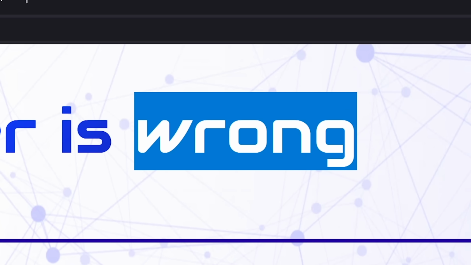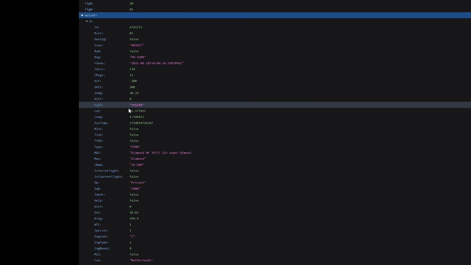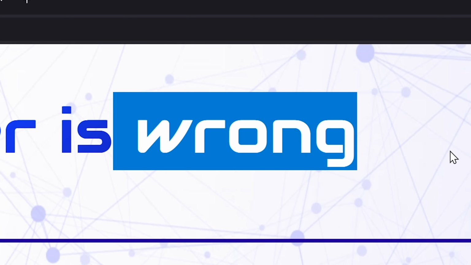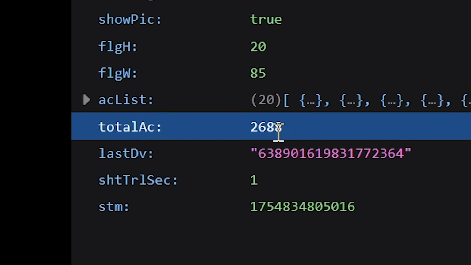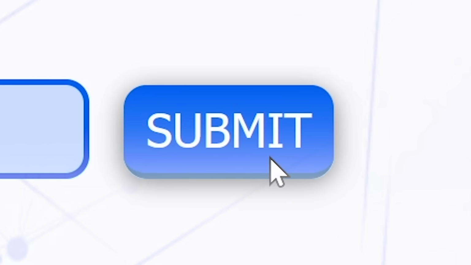Wrong. Never mind. Or is it AC list? Because inside of this, there's a bunch of data about airplanes. AC list, submit. Wrong. Maybe not. Oh, it's total AC because it has the number of all the airplanes. Right. Total AC. Surely. It is.